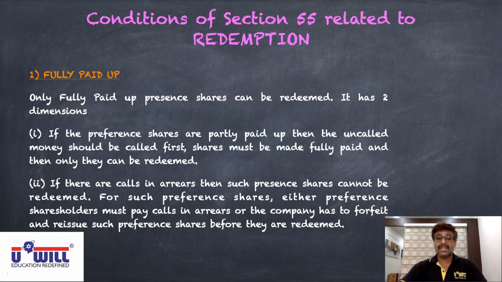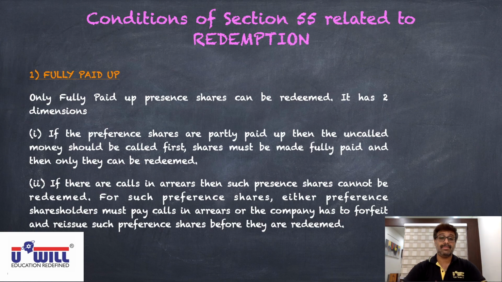All of you have to write this in the notebook. Only fully paid up preference shares can be redeemed. Write only this much. Remaining, if you want, you can write. It is for understanding. I have written it over here. You just have to remember this much. The first condition is only fully paid up preference shares can be redeemed. There is a spelling mistake, not presence shares, make it preference shares. Okay.